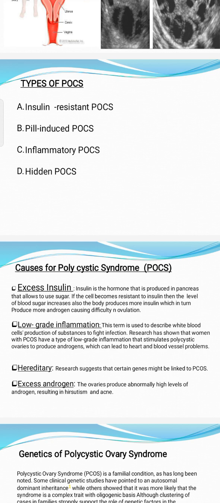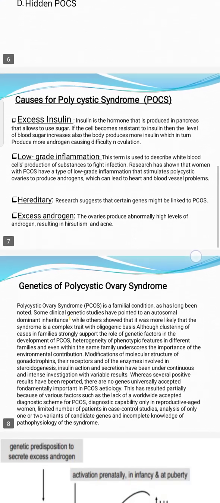Second one is low-grade inflammation. This term is used to describe white blood cells' production of substances to fight infection. Third one is heredity. Research suggests that certain genes might be linked to PCOS. Fourth one is excess androgen. The ovary produces abnormally high levels of androgen, resulting in hirsutism and acne.